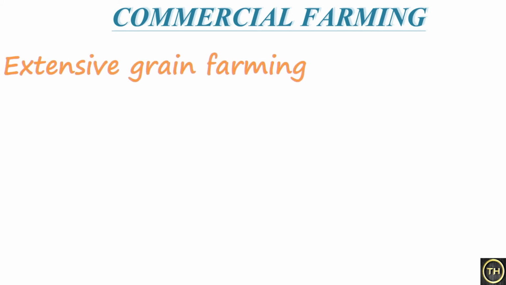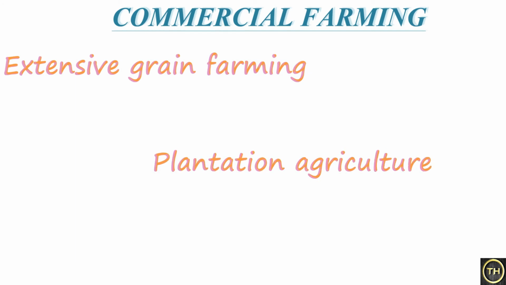Now we will learn about commercial farming. How many types are there in commercial farming? Extensive grain farming and plantation agriculture. These are the two major types which are covered under commercial farming.